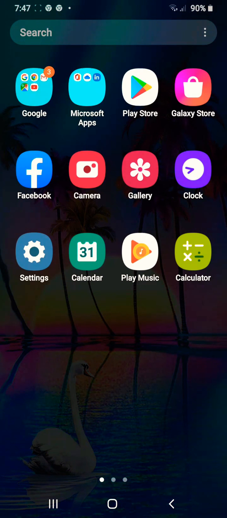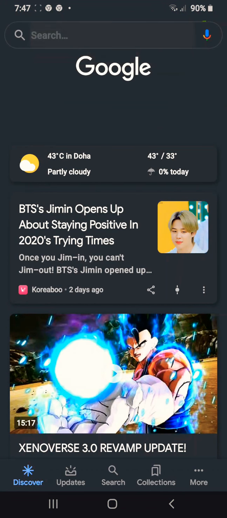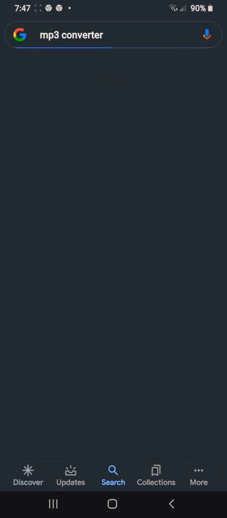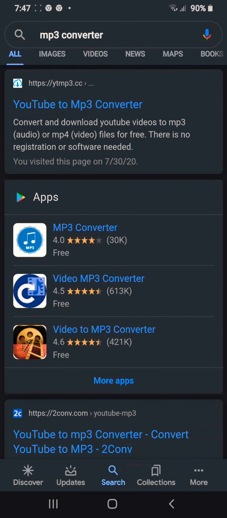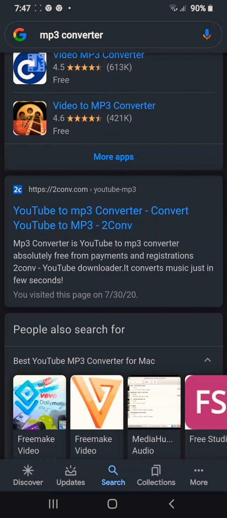Then exit out of here. Go to Google. Write MP3 converter. Then scroll down a little bit, like this one. You'll click on this link,